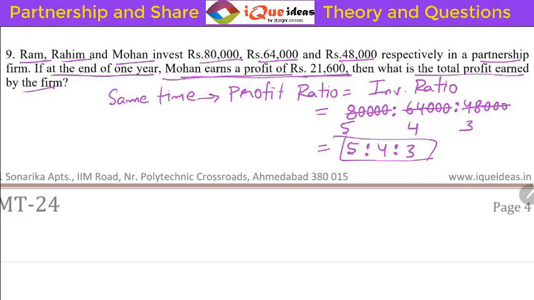Now Mohan earns a profit of 21,600. Here the order was Ram, Rahim and Mohan. Now Mohan's share from here will be equal to 3 divided by 5 plus 4, 9, plus 3, 12.